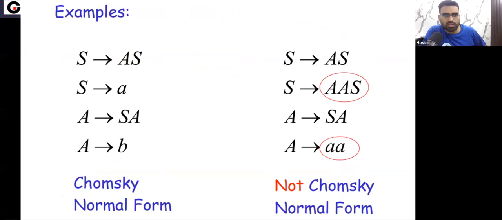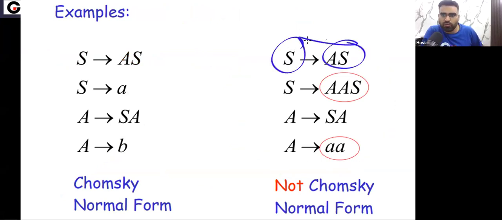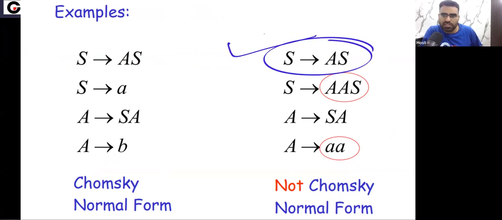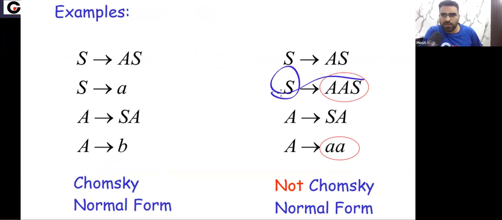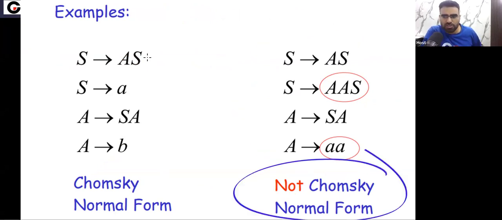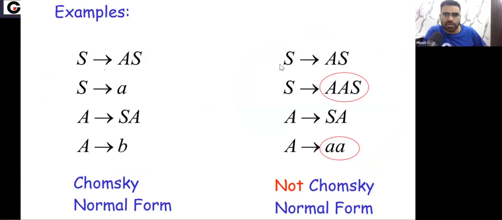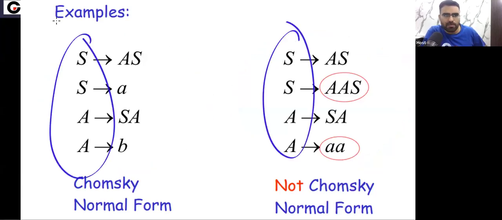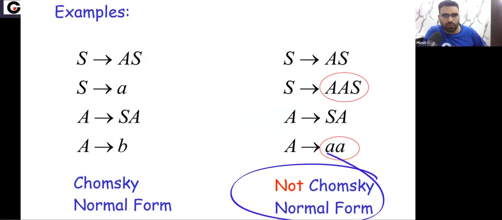This grammar is not in Chomsky normal form. Look at this grammar here. You can see a variable going to two variables. This production is fine. But you can see this production is not allowed, yes or no? A variable going to three variables. This is not allowed. So you can see this context-free grammar is not in Chomsky normal form. Remember, this is also a context-free grammar, because on the LHS we have a single variable. But you can see this context-free grammar is not in the Chomsky normal form.